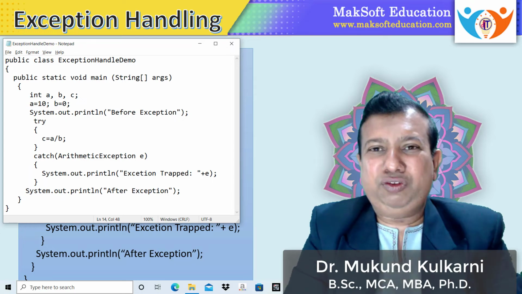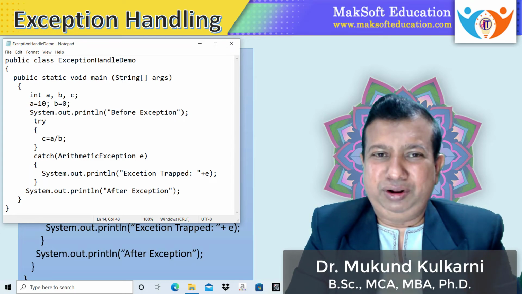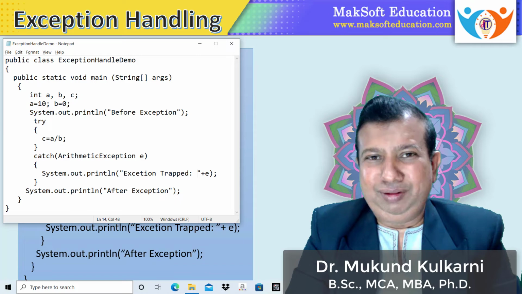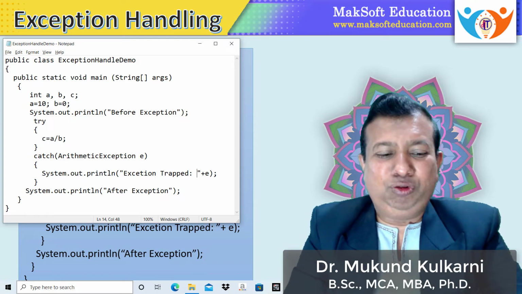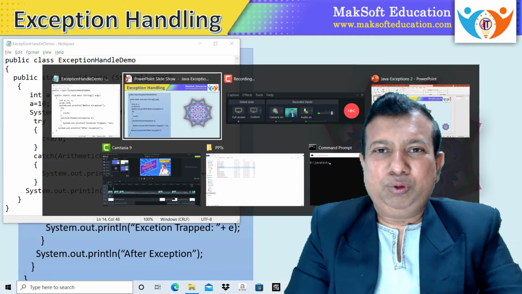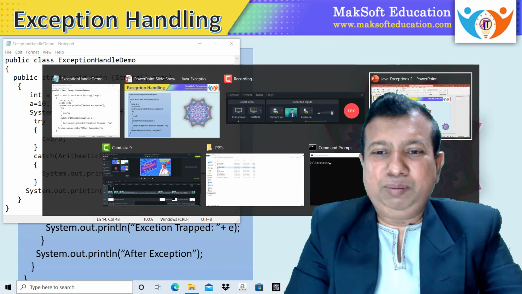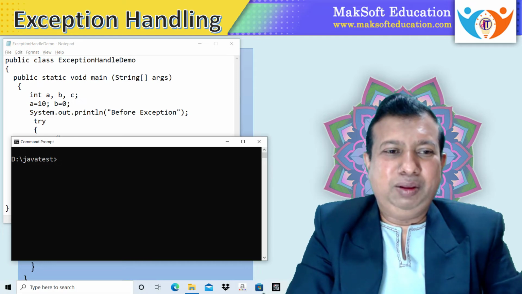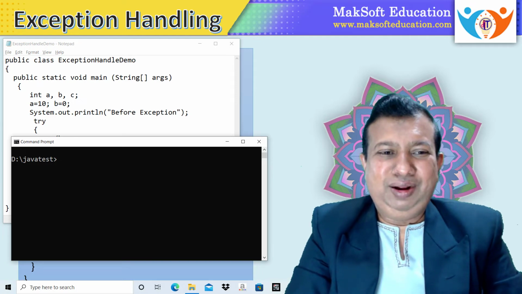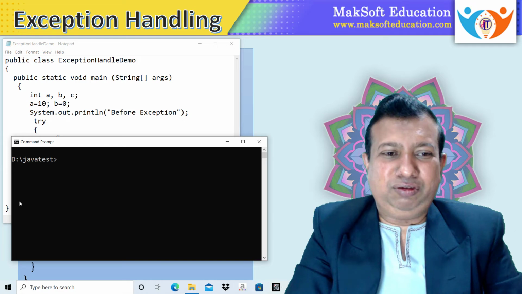You can observe the same code I have written. The same code is copied in your presentation, and I have not installed any editor, to make it simple.